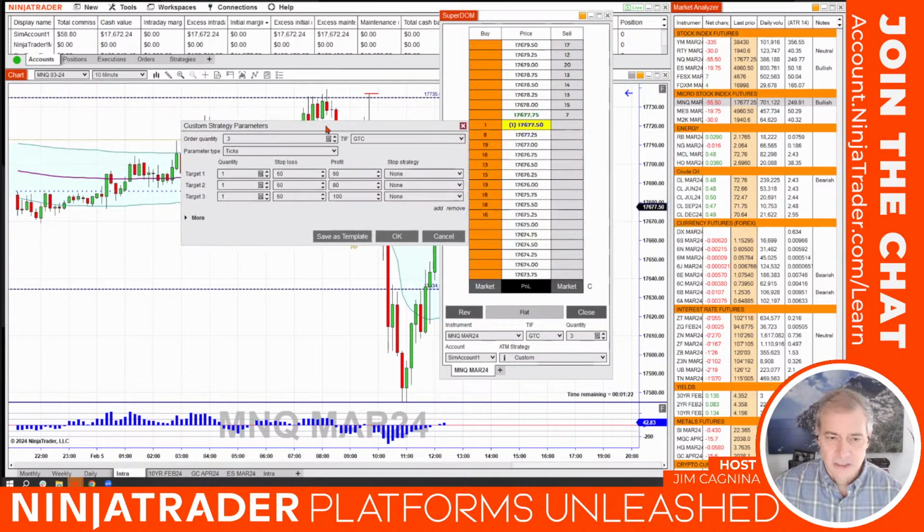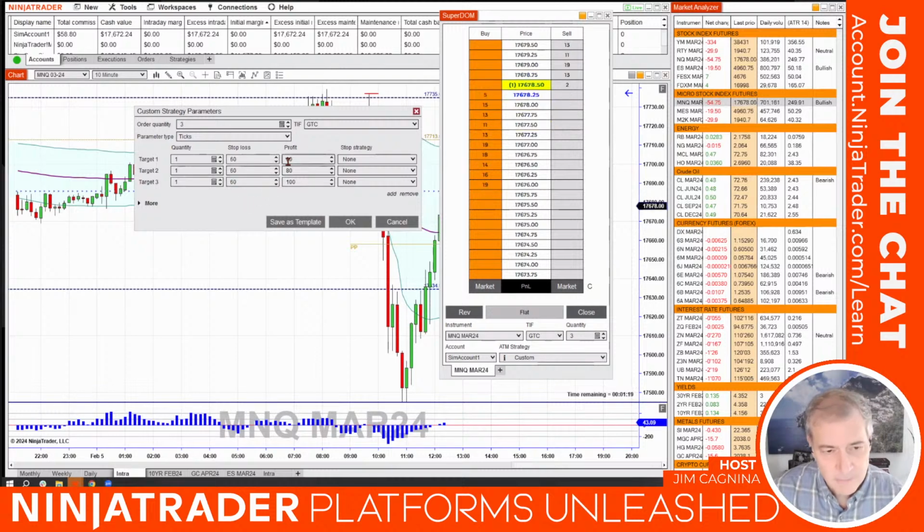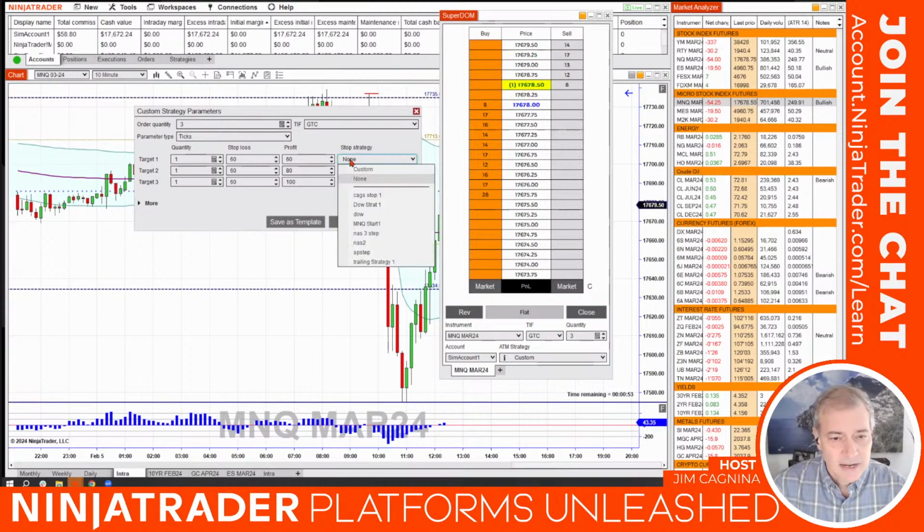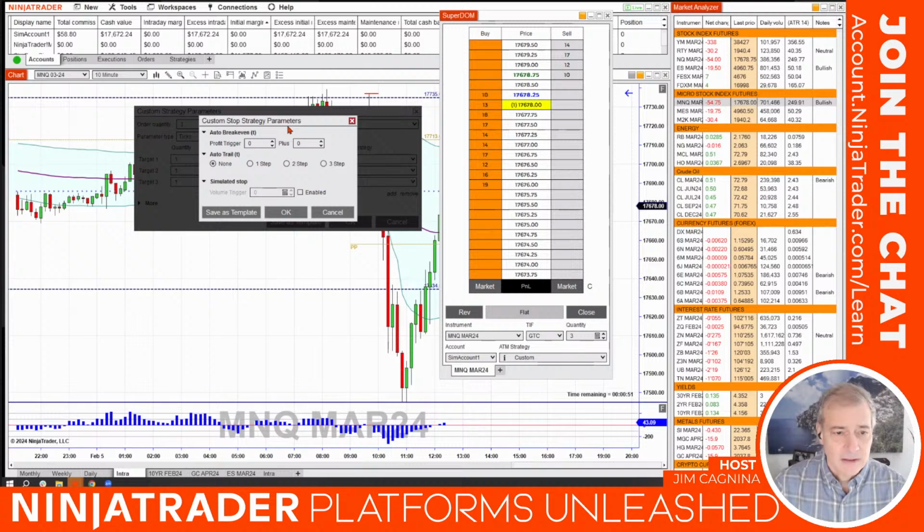It's going to open it up, and I'll see my parameters: 60, 60, 60 for the stop, profit, 60, 80, and 10. Now, let's say that the trade goes our way a certain amount, and I would like to move my stop automatically to break even. We could either split it up to treat each contract differently, or we can make each contract the same. Let's make each contract the same. So under stop strategy, I'm going to click on none and customize that, and I'm going to see at the very top, auto break even, profit trigger.